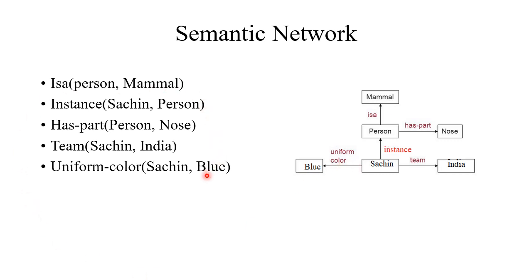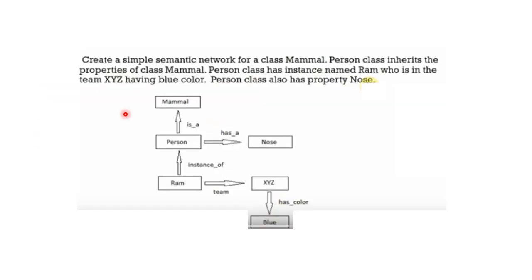These sentences are representations in first order predicate form. Propositional representation like P implies Q and predicate representation like these sentences are another way of knowledge representation. In examination, either you get some sentences and represent those sentences in semantic network, or you get a paragraph like this and are asked to construct the semantic network.